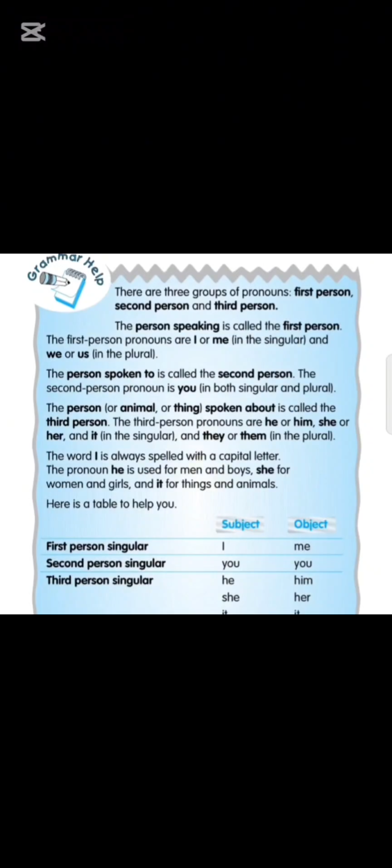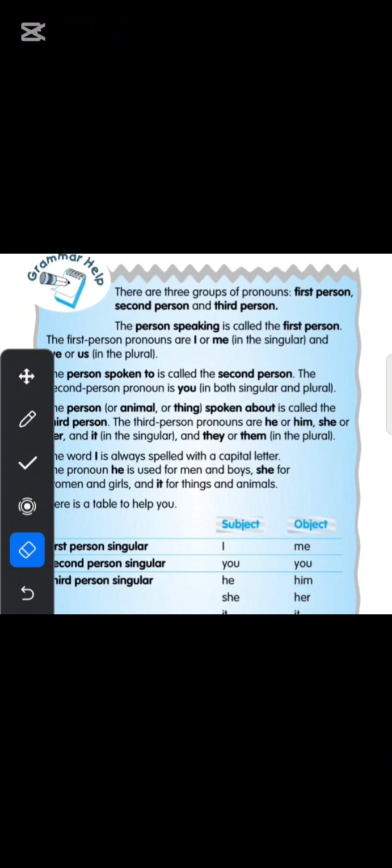Now see, I'm going to share the table in which we will have first person, second person and third person. Okay, I'm talking about this one. The person speaking is called the first person. You got it? That is I, me, us. The person spoken to is called the second person. For example, you. And the person spoken about is called the third person: he, him, she, it, they.